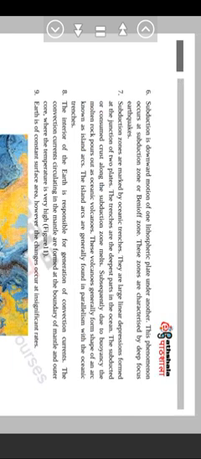6. Subduction is the downward motion of one lithospheric plate under another. This phenomenon occurs at the subduction zone or Benioff zone. These zones are characterized by deep focus earthquakes. 7. Subduction zones are marked by oceanic trenches. They are large linear depressions formed at the junction of two plates. The trenches are the deepest parts of the ocean.